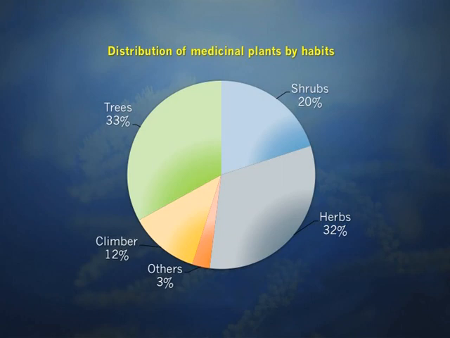In the pie graph of the distribution of medicinal plants by habit, trees account for 33%. Next come herbs at 32%, slightly lesser. Then shrubs are 20%, climbers 12% and others 3%. So most of the trees and herbs are used for herbal medicine, while shrubs are less and climbers only 12%.